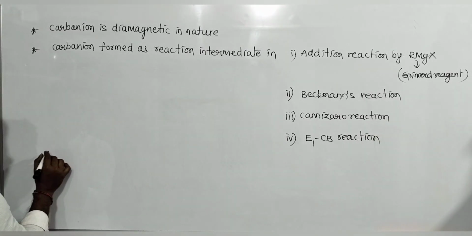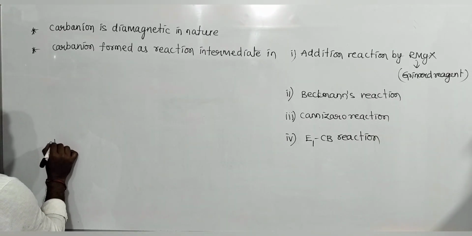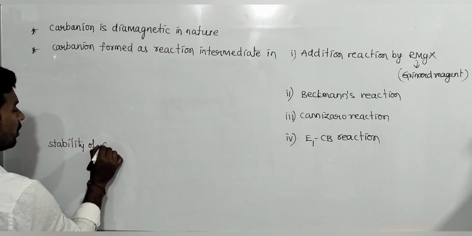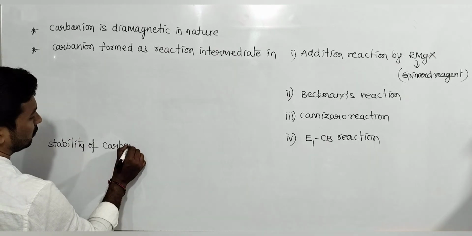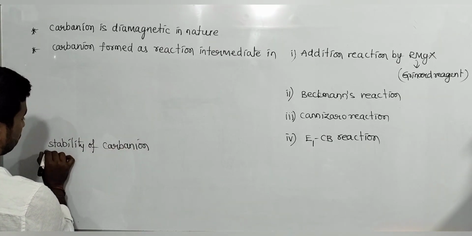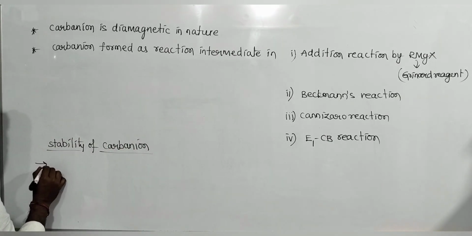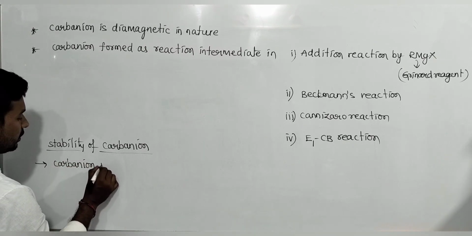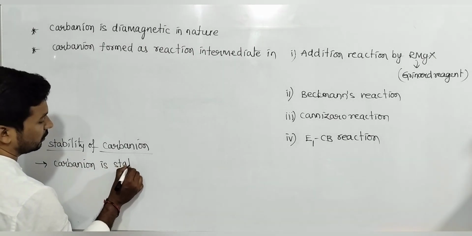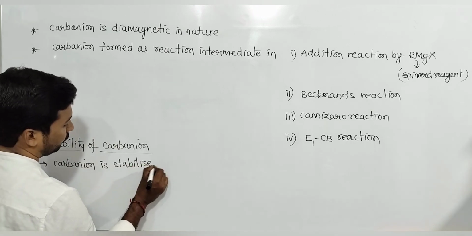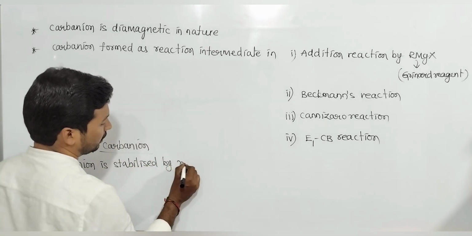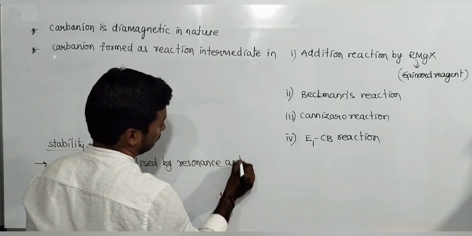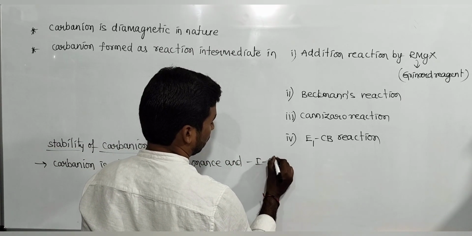If you talk about the stability of carbanion, carbanion is stabilized by resonance and minus I effect.